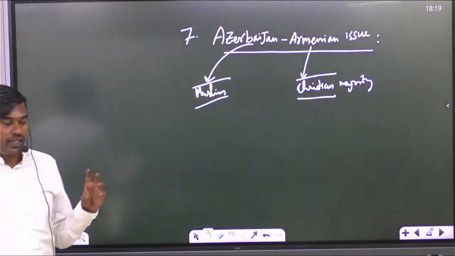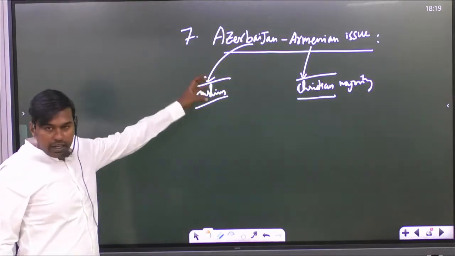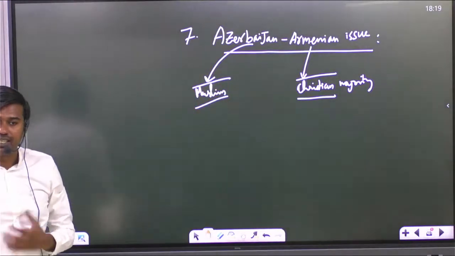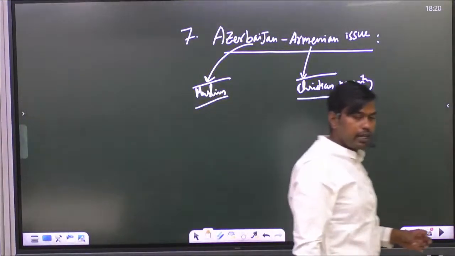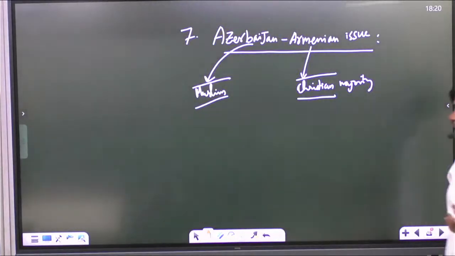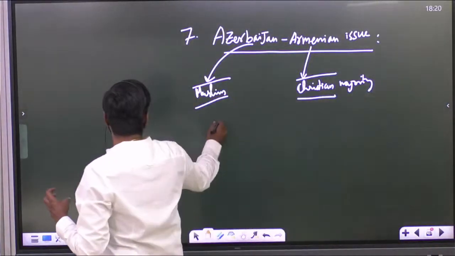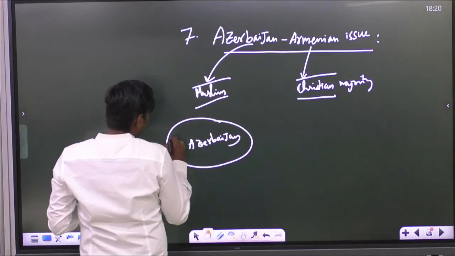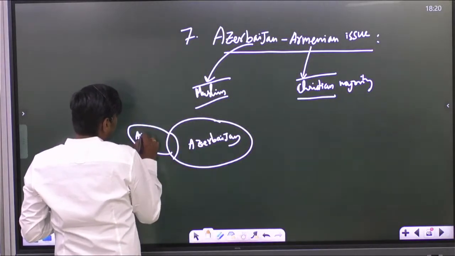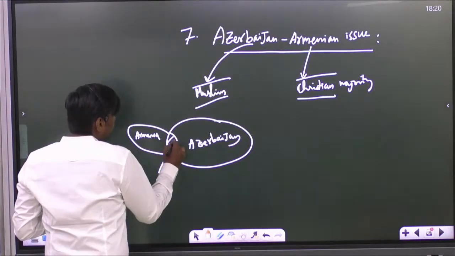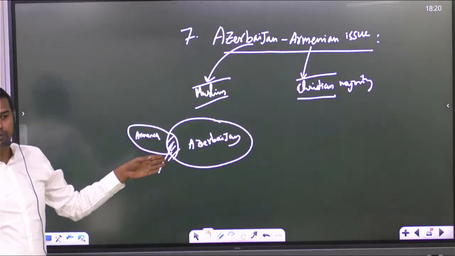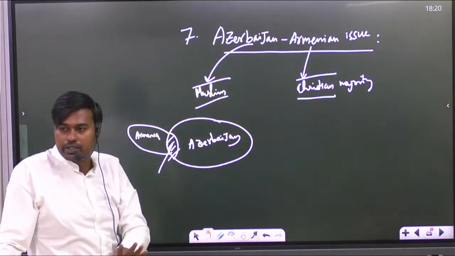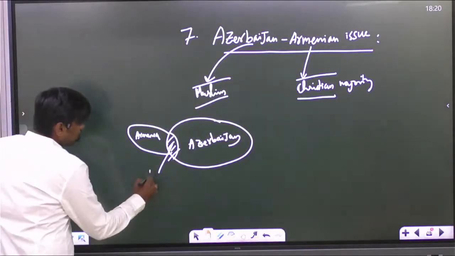Clear? The ethnic population in Azerbaijan is majorly Muslim, but Armenia is majorly Christian. So there is a religious dispute behind this problem, and upon that, there is a territorial dispute. What does a territorial dispute mean? If you take this as Azerbaijan, and this border, this is Armenia. There is a region bordering Azerbaijan and Armenia, but actually located within Azerbaijan only. What is that region? Spell that.